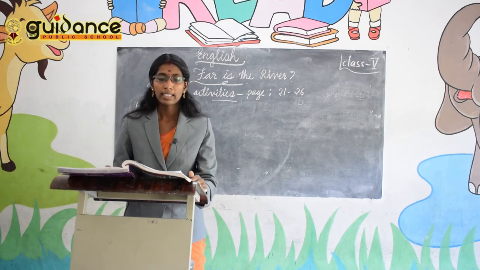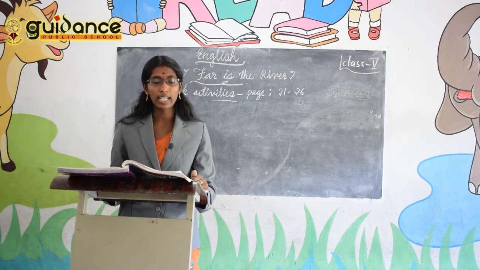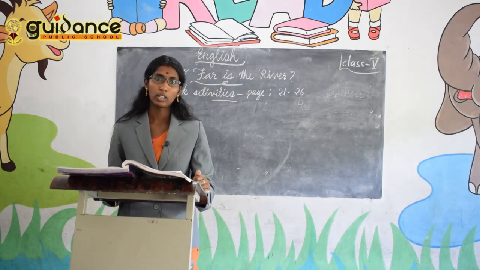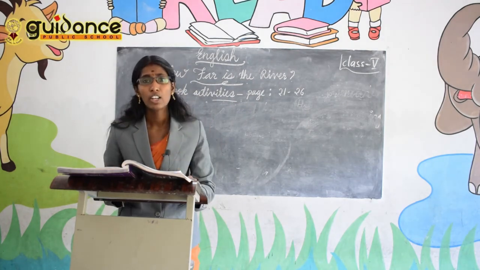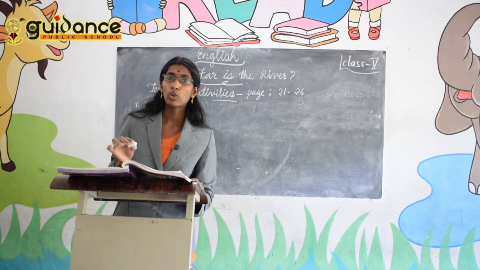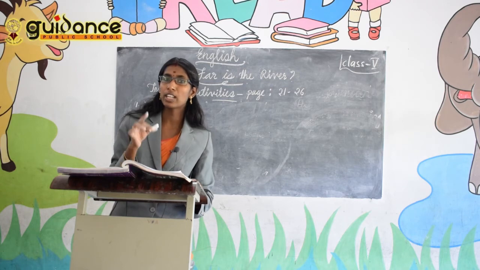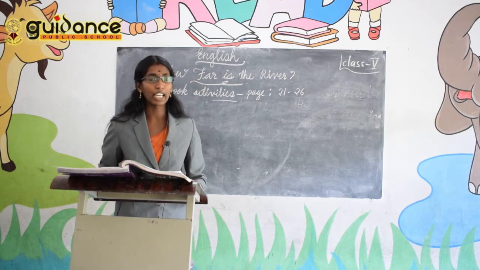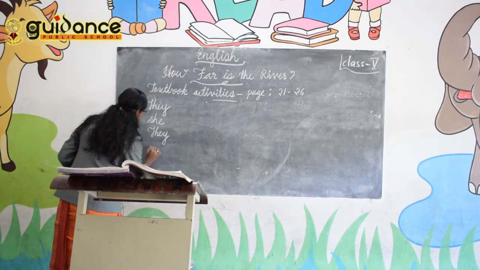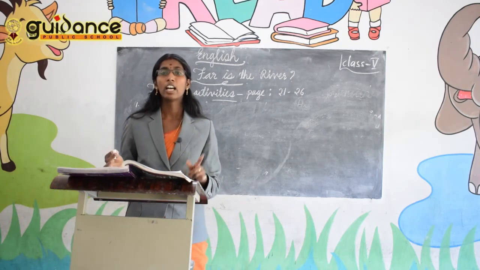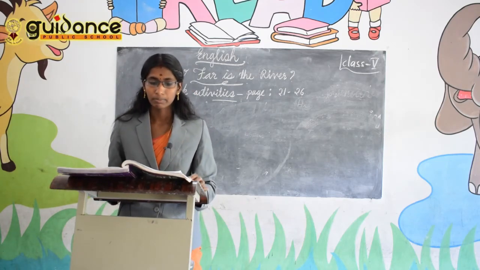Fourth one, this crossword is not so easy, yet Mira has solved the crossword. So the crossword is repeating. Instead of the crossword in the second sentence, what can you use? In the example we used, instead of river, which pronoun? It. So here also we can use it. In the second sentence, the pronoun used is it. Instead of the crossword, we can use the pronoun it.